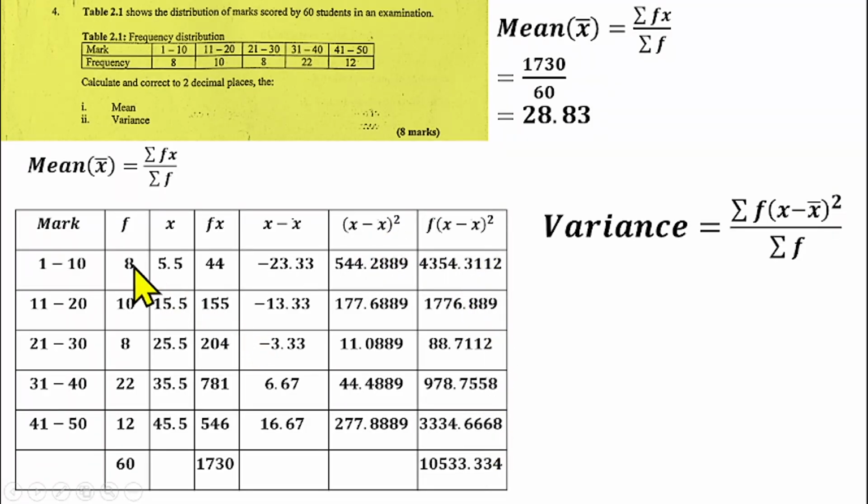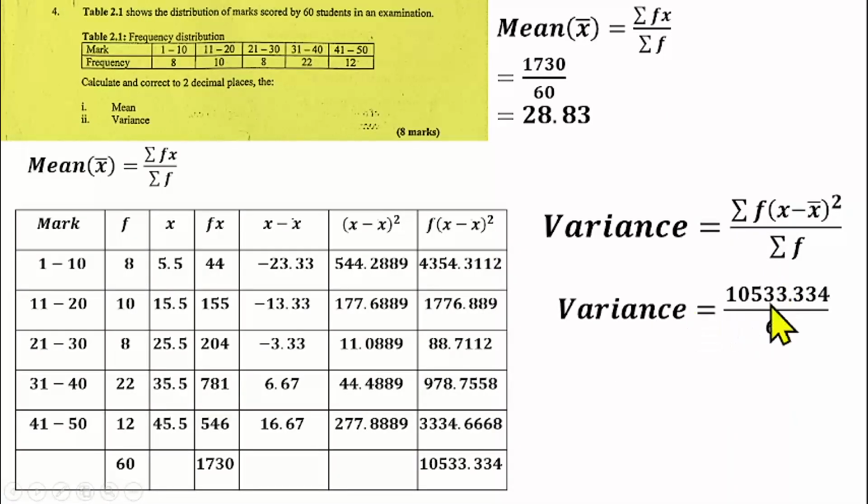That is to say, 8 multiplied by 544.2889 will give us this. 10 multiplied by 177.689 will give us this, and so on and so forth like that. Then you now find the summation of that. That means you need to sum this together, and that gives us 10,533.334, which you need to return into this formula.